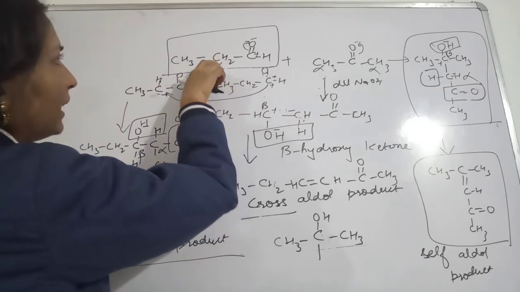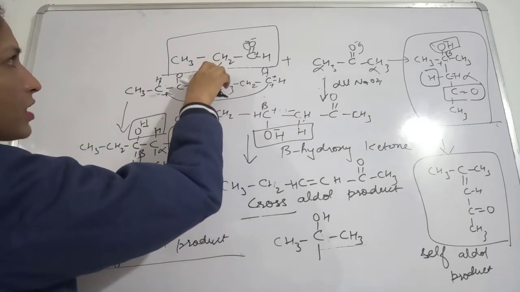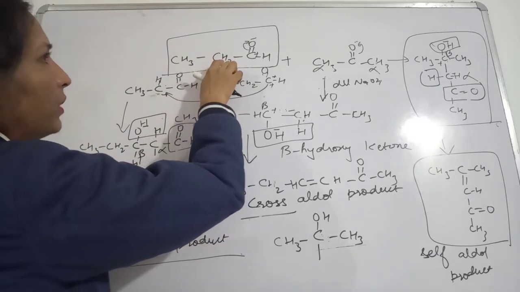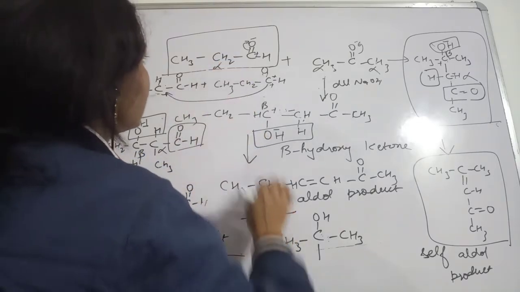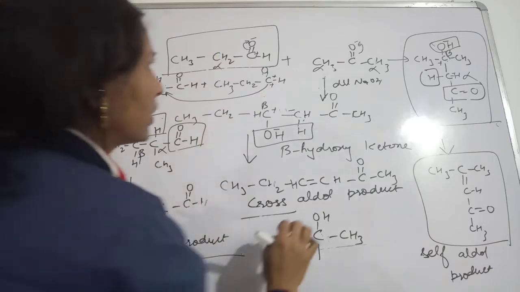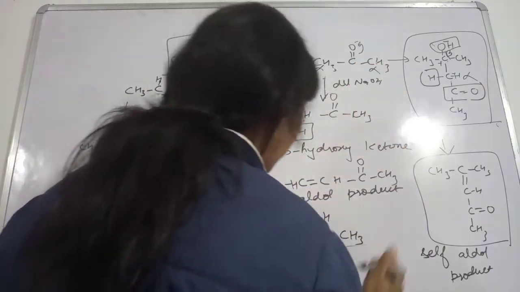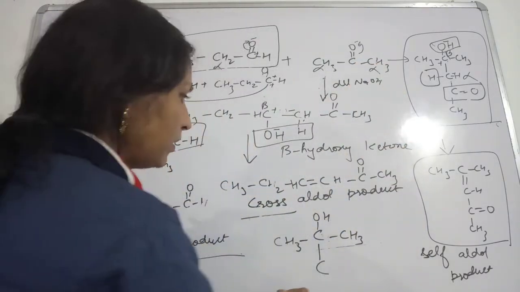This carbon has lost hydrogen, so this will acquire negative charge, okay, and the positively charged carbon.